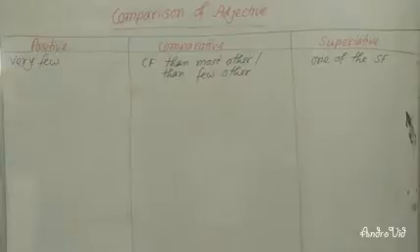Then you will have to write 'then most other' or 'then few other'. Dear learners, at the time of changing into superlative form, if you have very few in positive or in comparative, 'then most other' or 'then few other', then you will have to take subject, then verb, then you will have to use 'one of the' then superlative form of adjective.